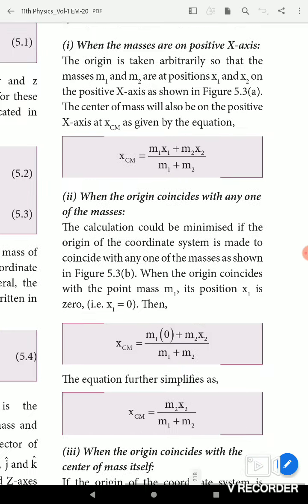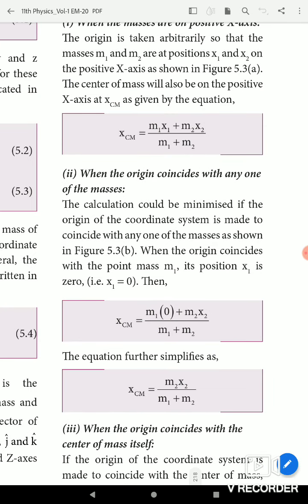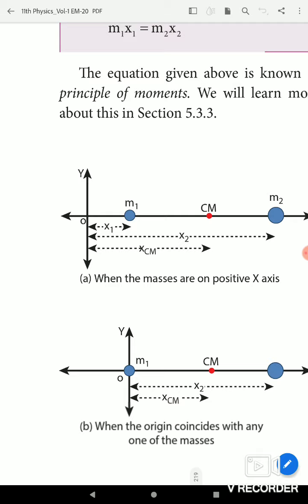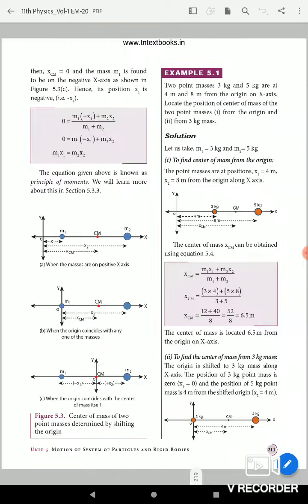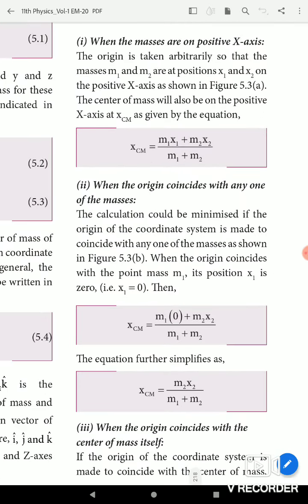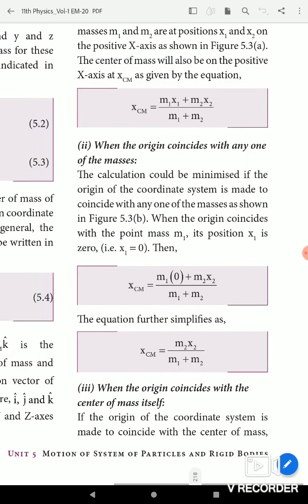When the origin coincides with any one of the masses, see this diagram, M1 coincides with the origin. So the calculation can be minimized if the origin of the coordinate system is made to coincide with any one of the masses. So XCM equals M1 into 0 plus M2 x2 divided by M1 plus M2. So you get XCM equals M2 x2 divided by M1 plus M2.